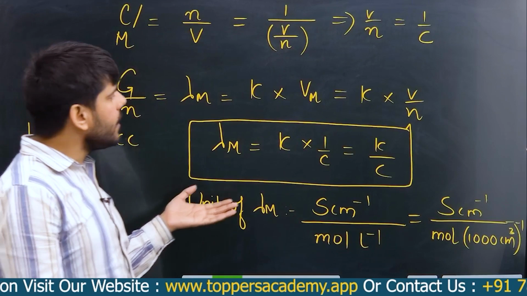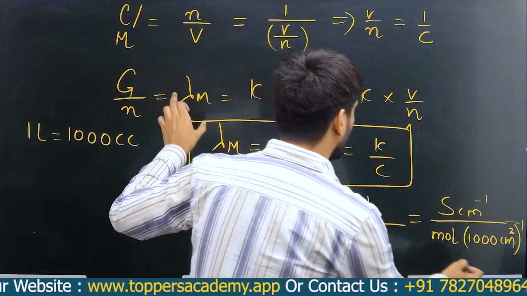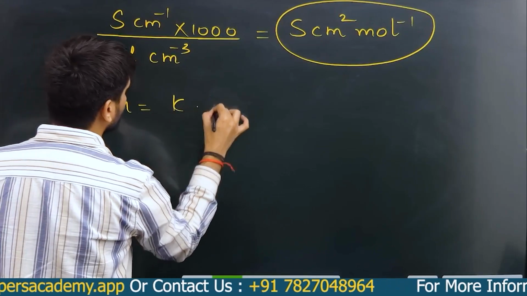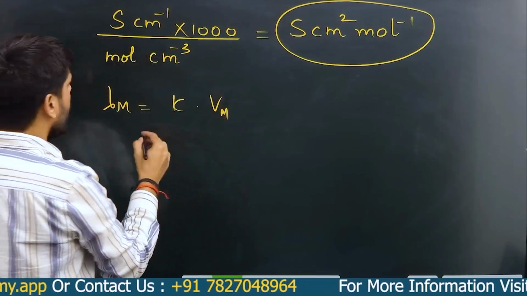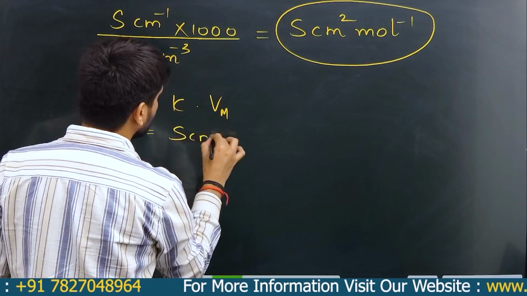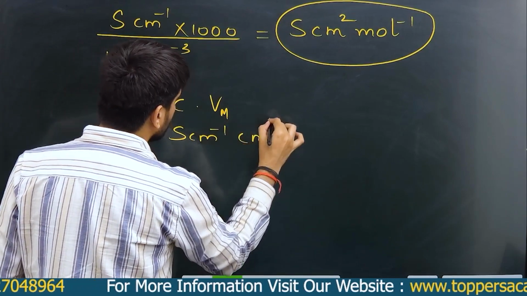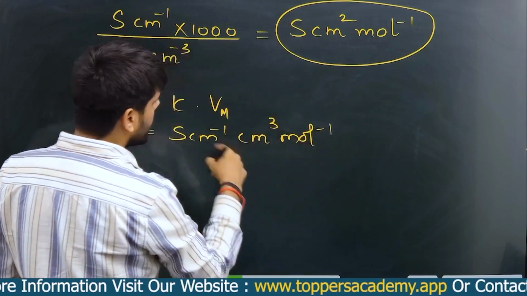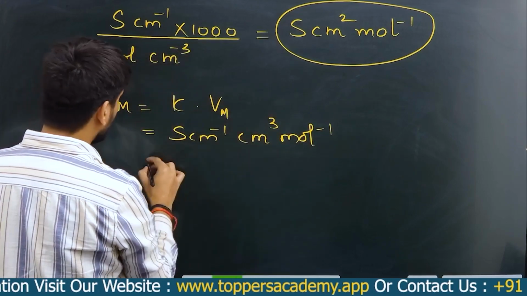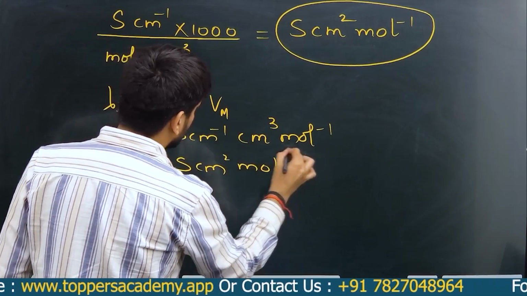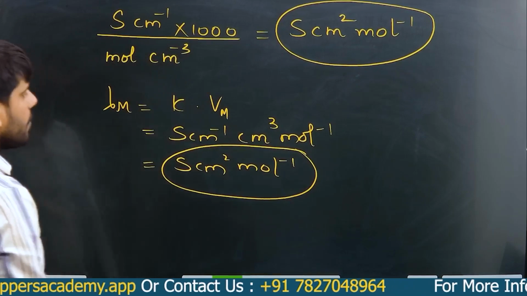Or we can also find out this unit from here. Lambda m is equal to kappa into molar volume. This is simple. This is Siemens per centimeter and this is centimeter cube per mole, because this is molar volume, right? So this becomes Siemens centimeter square per mole. So we can also find it like this.